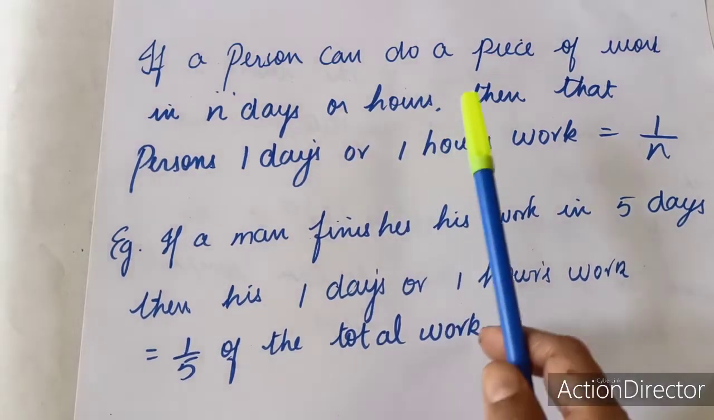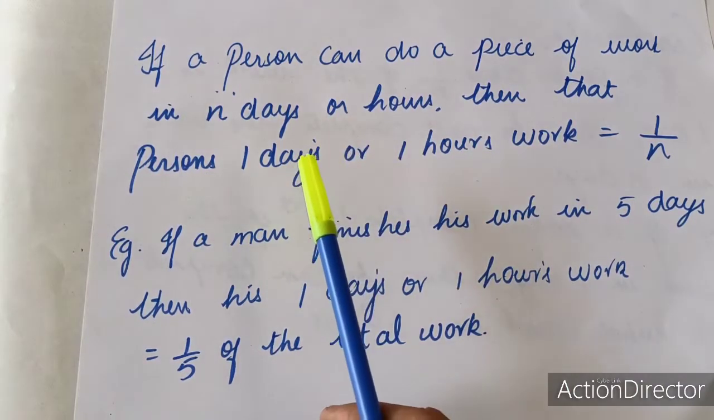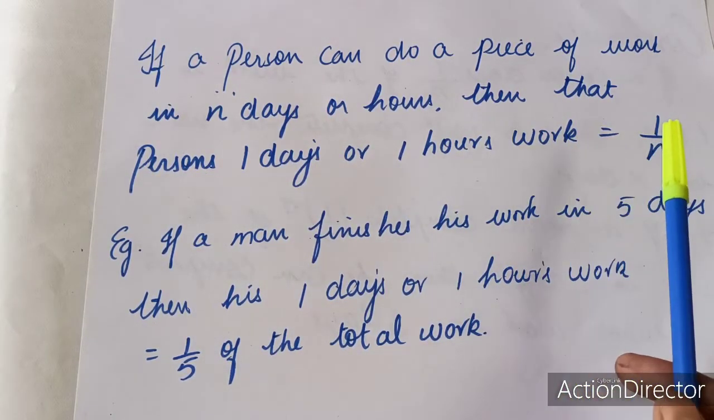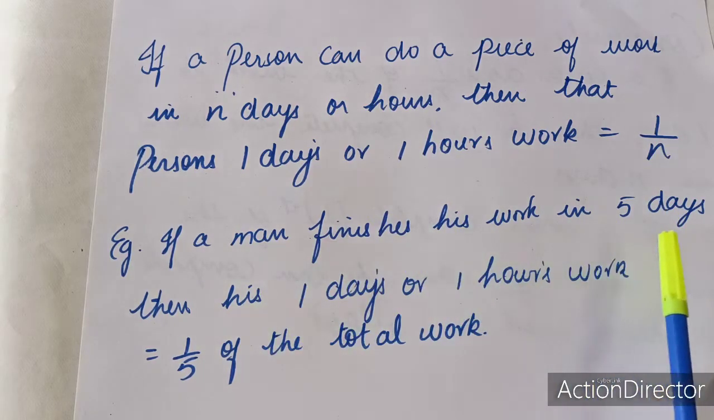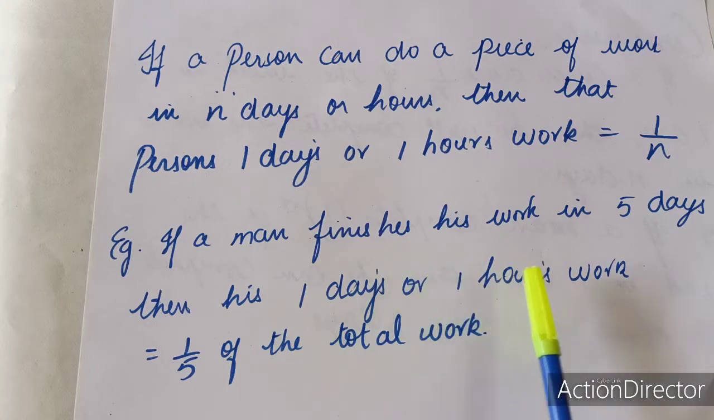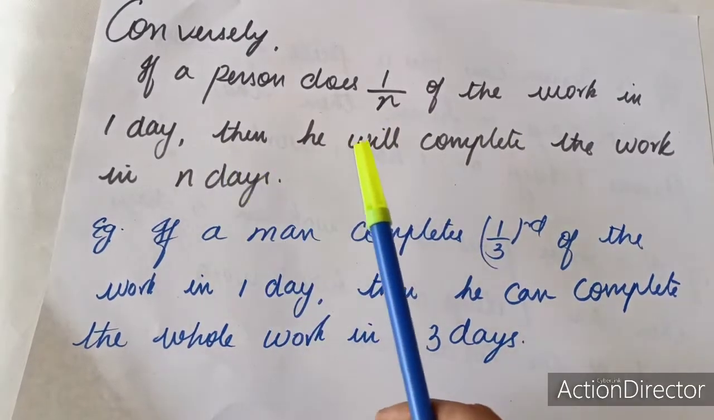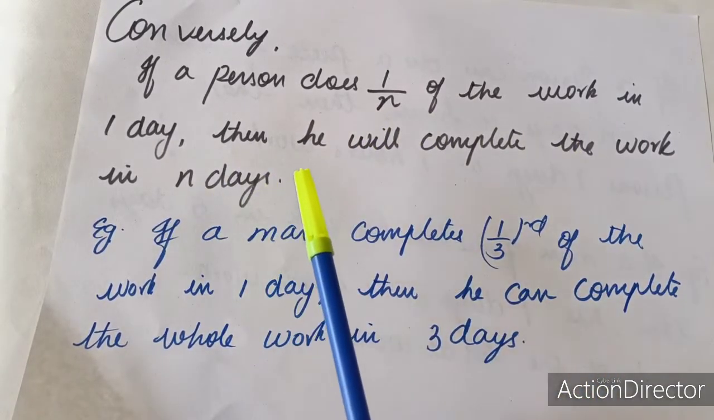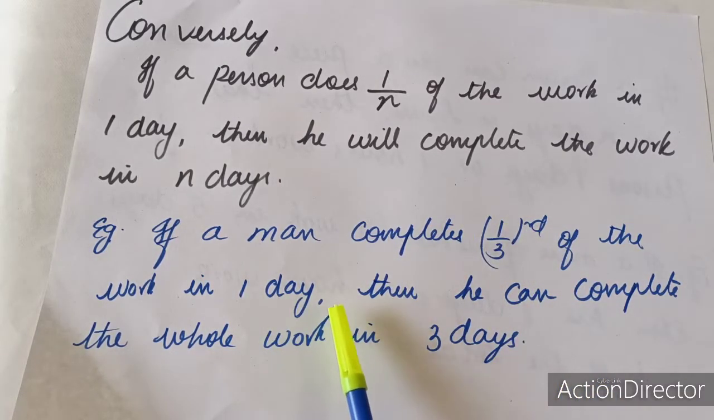For example, if a person can do a piece of work in n days or hours, then that person's 1 day's or 1 hour's work will be written as 1 upon n. Example, if a man finishes his work in 5 days, then his 1 day's or 1 hour's work can be written as 1 by 5 of the total work. Conversely, if a person does 1 by n of the work in 1 day, then he will complete the whole work in n days. Example, if a person is going to complete 1/3 of the work in 1 day, then he can complete the whole work in 3 days.